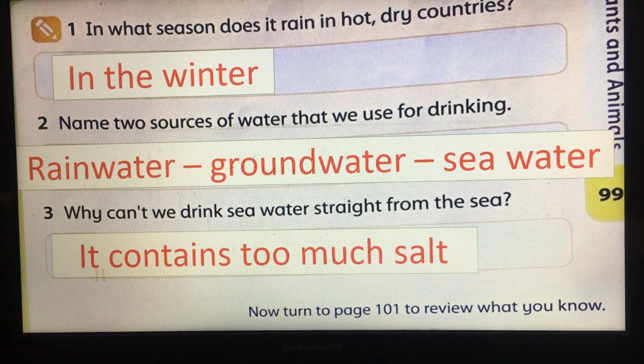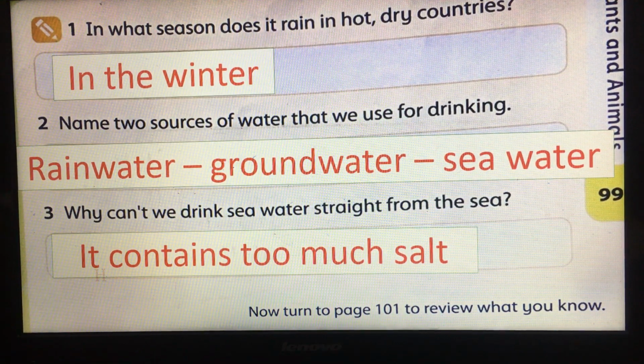So, focus on those 3 questions. You have to know that it rains only in the winter, and we have more than 2 sources of water, like rainwater, groundwater, and seawater. And you have to know that we cannot drink seawater and also groundwater directly because seawater contains too much salt and groundwater contains mud and dirt. So please write the answers in your book